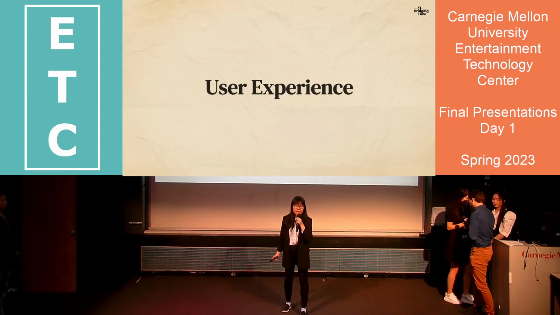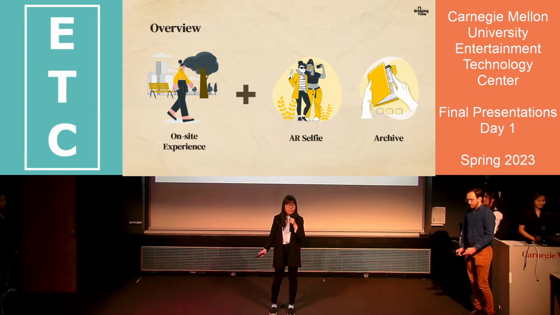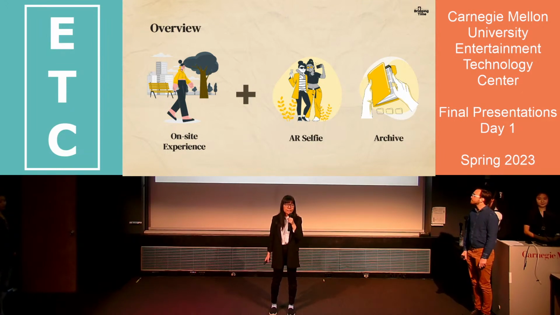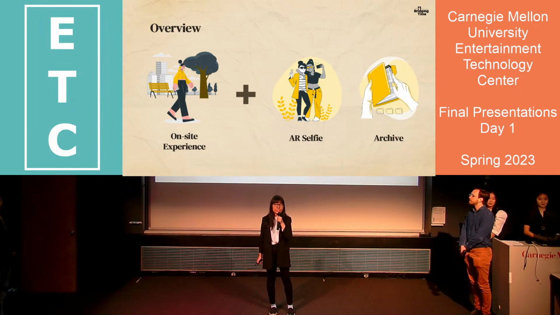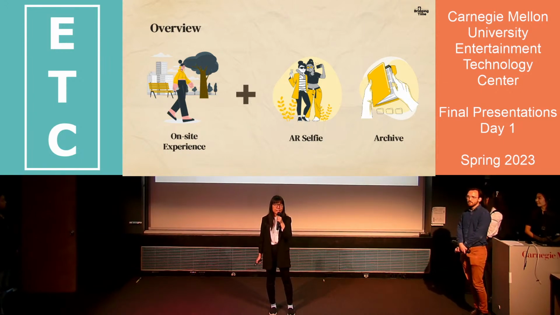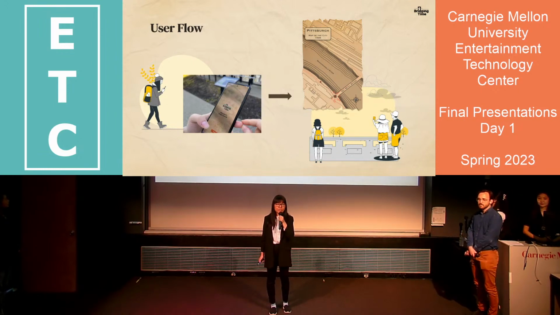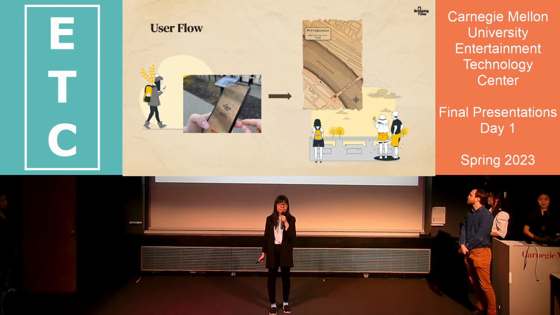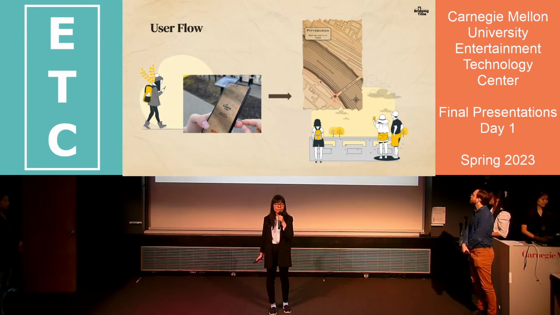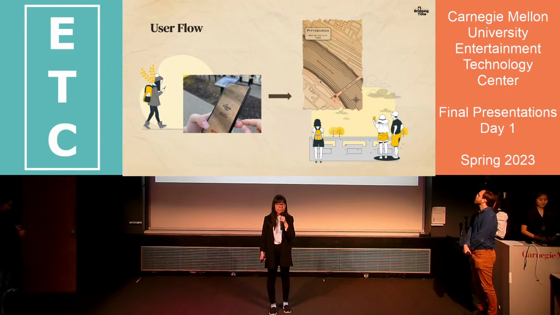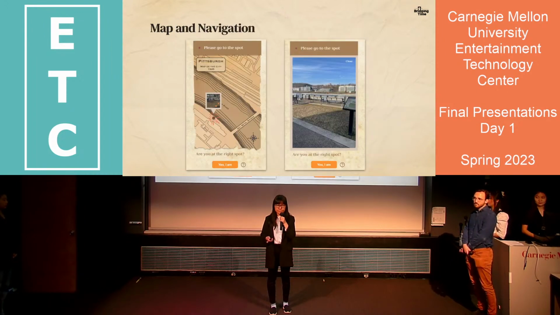Okay, next I'm gonna talk about the user experience. So our main experience is a single-person on-site experience which takes about 15 to 20 minutes to finish. And we also have 2 minor experiences which are AR Selfie and Archive. For our main experience, after the user launches the app and opens the main experience, they will see an introductory video which takes them back to the year 1945. Then they will follow a route to 3 designated points from the south side of the river to the pop-up on the bridge to view the past through their lens.